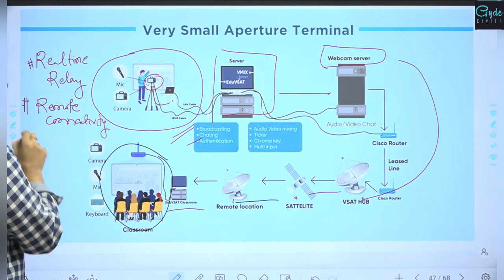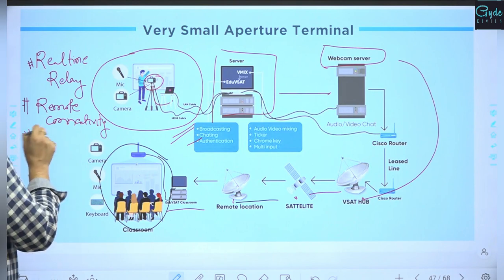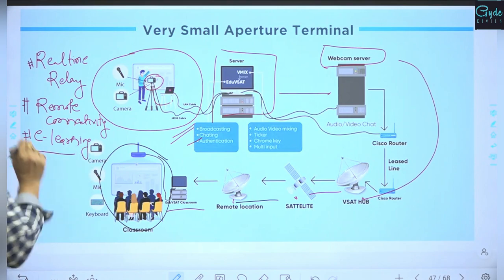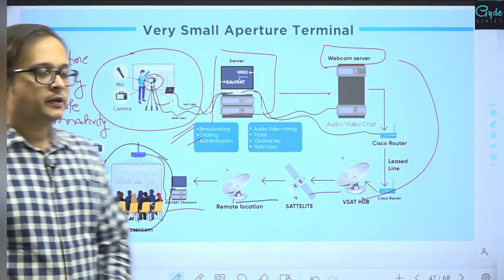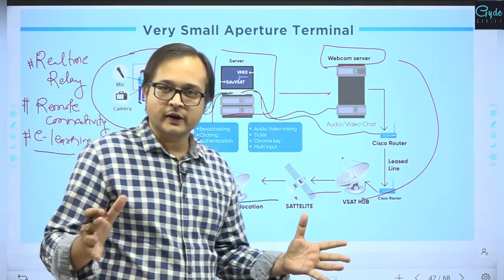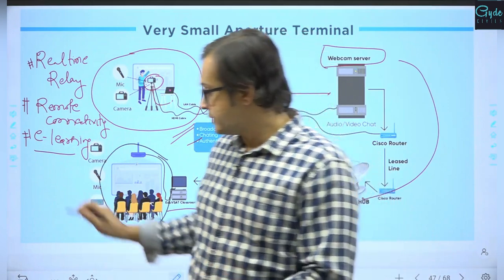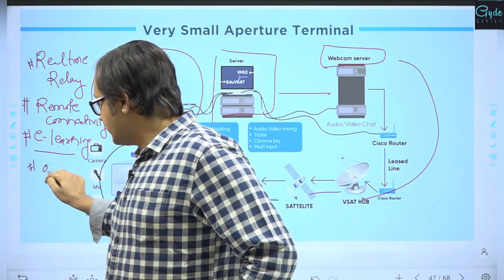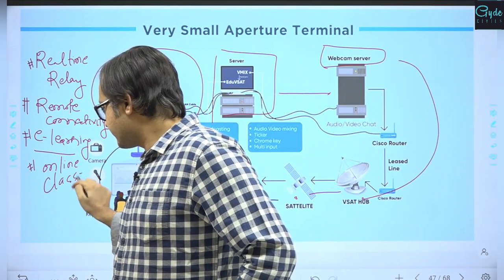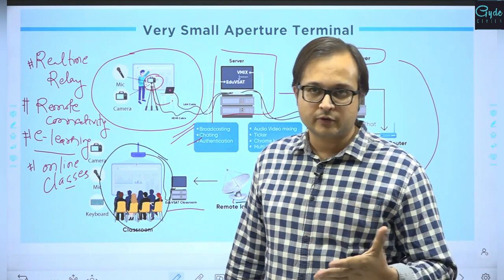Also, it becomes one of the important tools in digital education or e-learning, right? In this way, it can be helpful in connecting various different remote centers from the central center. Also, it will help to create online classes. This is also one of the important tools in conducting online classes, relay of the content from the server or relay of the content directly from the classroom.